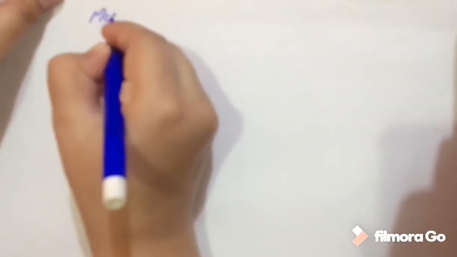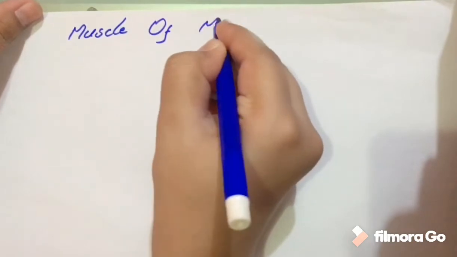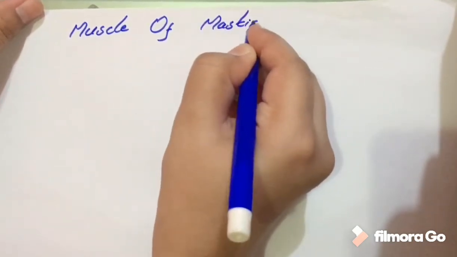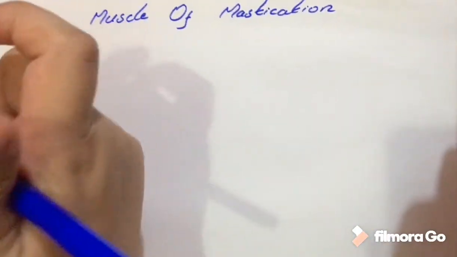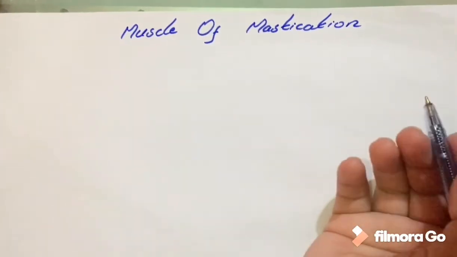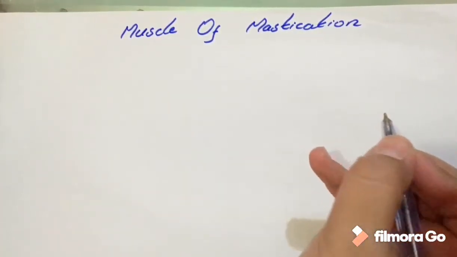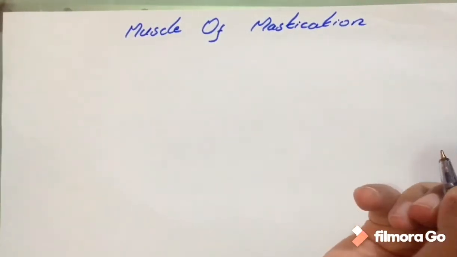Today's video is about muscles of mastication. So let's start. The muscles required in mastication are known as muscles of mastication. As you know, the mandible is the only bone which is movable in the skull. All other bones of the skull are not movable.